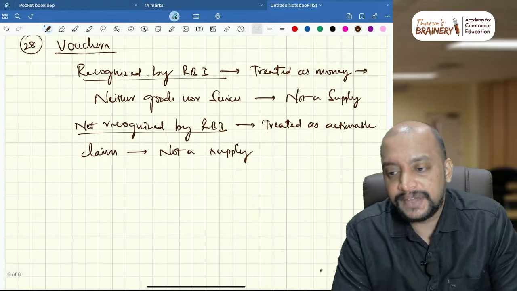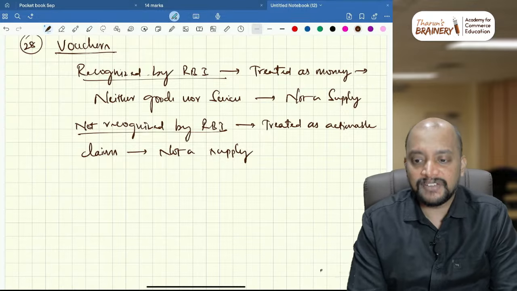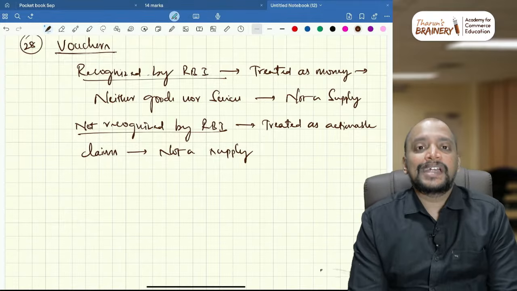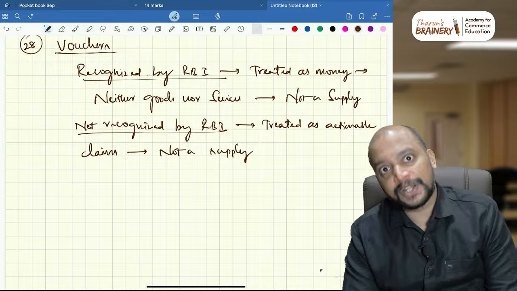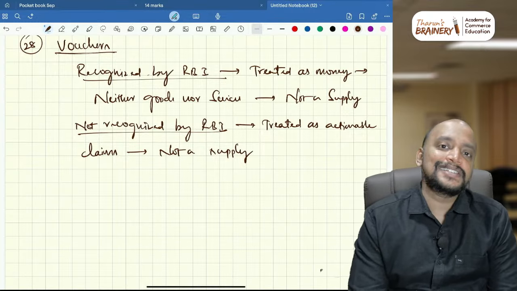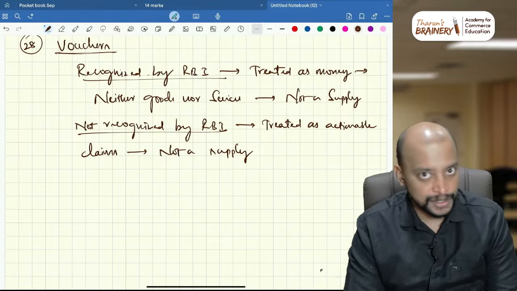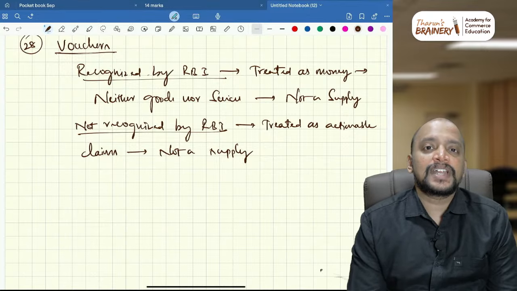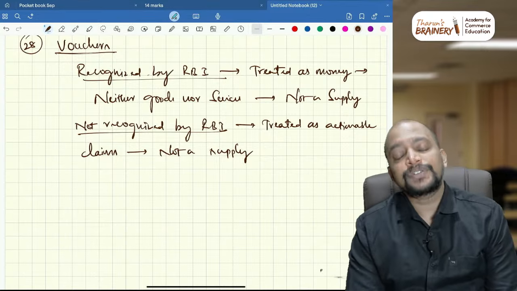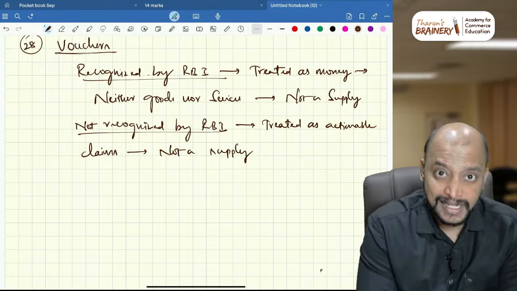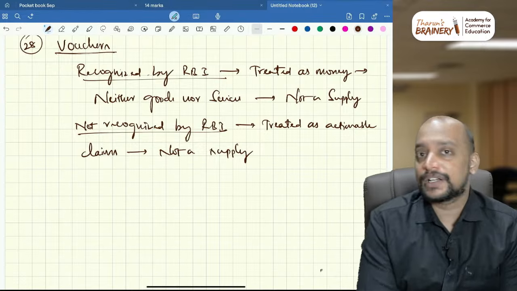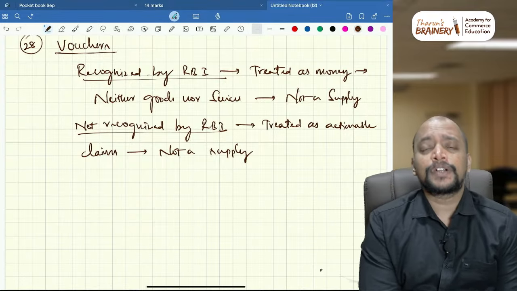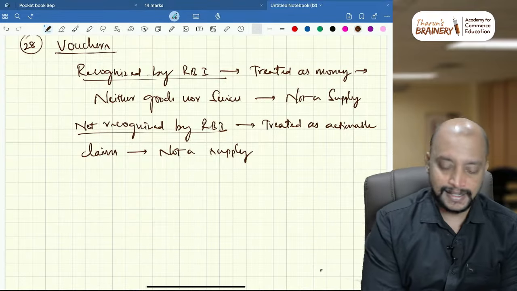Next, sir, I have wrongly mentioned it as rule 86A, it is rule 89.4A, 89.4B. This 89.4A, 4B is omitted from refund, and therefore we don't have to do any deduction with respect to this. So normally we need to compute net ITC into zero rated turnover divided by adjusted total turnover, and in that net ITC, whatever ITC already claimed as refund under 89.4A, 4B, now we need not reduce. You take only net ITC, that is ITC on inward supplies of inputs and input services during the tax period, and capital goods should not be taken. For zero rated turnover and adjusted total turnover also, you would have to take turnover under 89.4A, 4B, okay. That is the point.